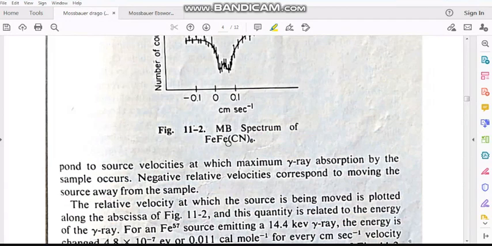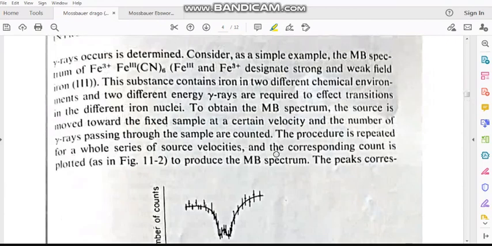Electron's interaction with the nucleus will differ. Okay, for this ion and that ion, the interaction between the electron and the ion center nucleus will differ. So depending on that, the transition varies. If it varies, automatically the ground state to excited state energy difference varies. So automatically you will get different peaks.